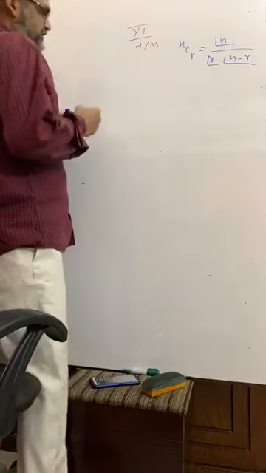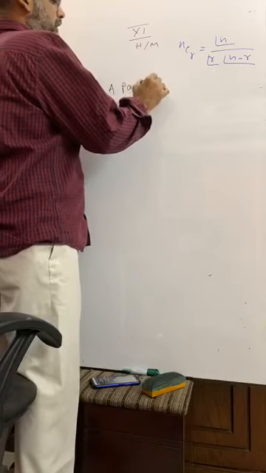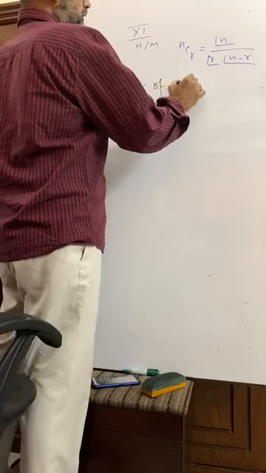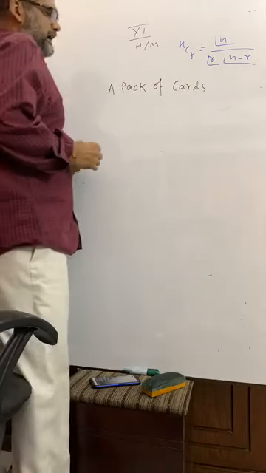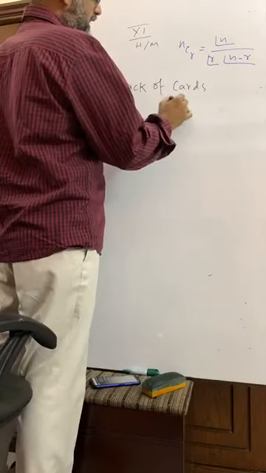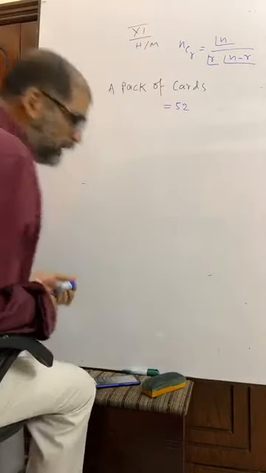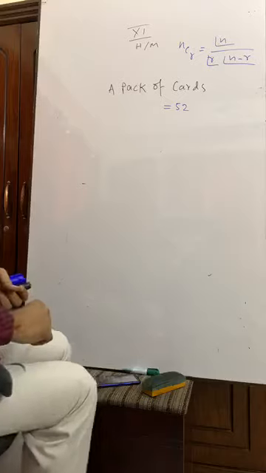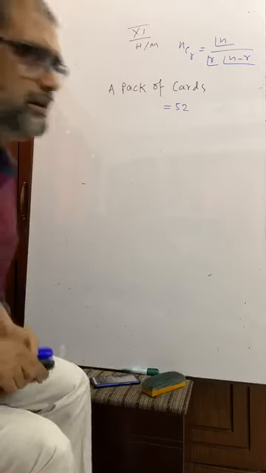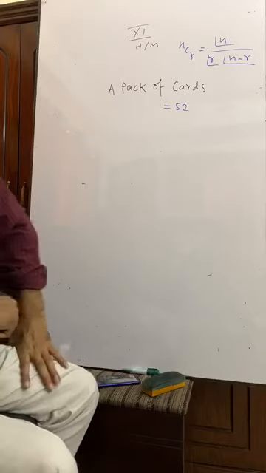A pack of cards. How many cards are there in a pack? There are 52 cards. Suppose they don't know how to play cards, and those 4 friends have decided to take equal cards.